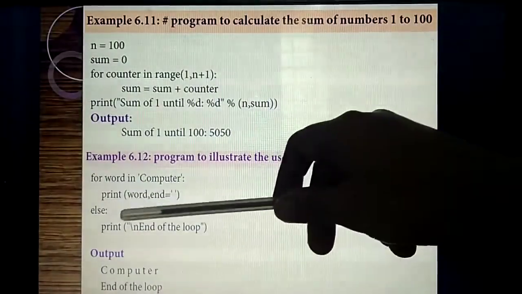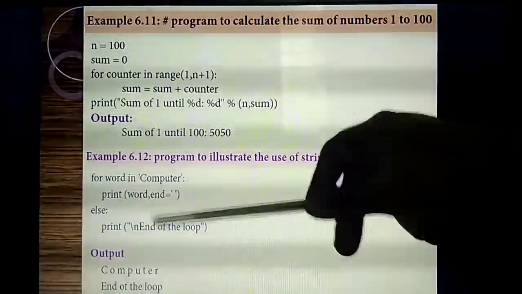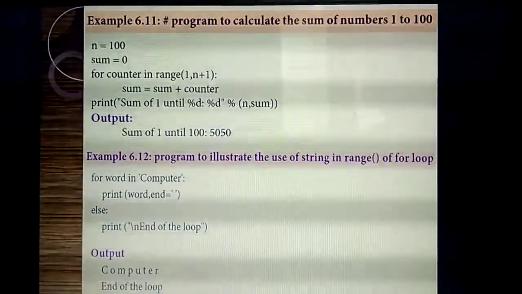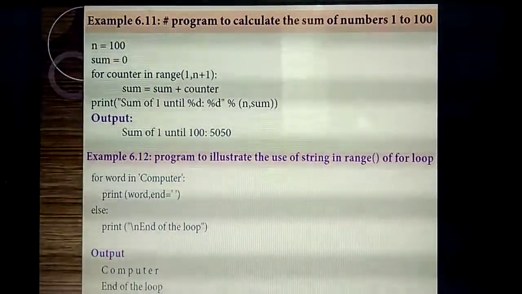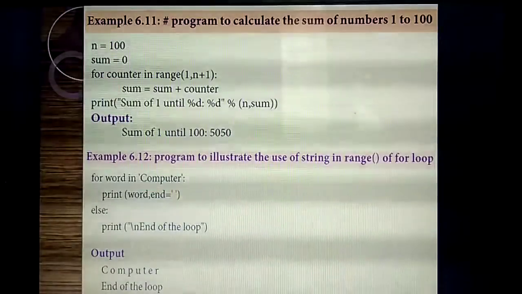Then it will come to else. So in the else block, what will it get? End of the loop. So here you are not giving any condition. So both the true part as well as the else part will execute, and the word you are getting as output.